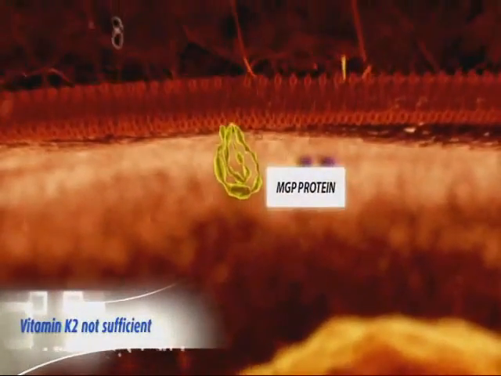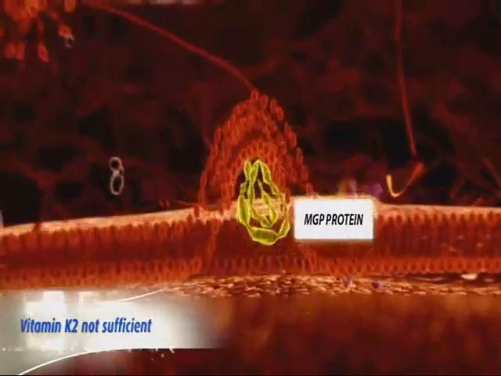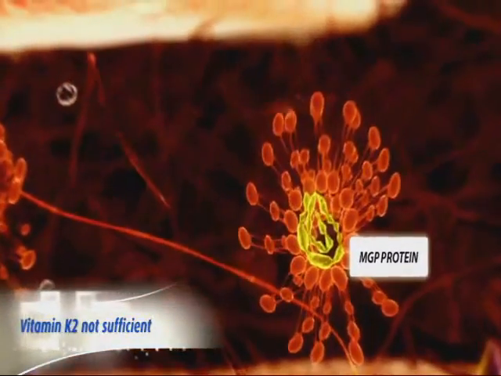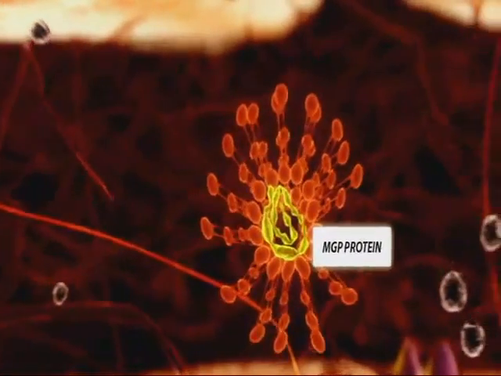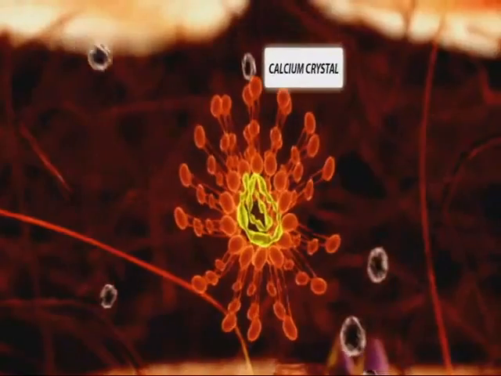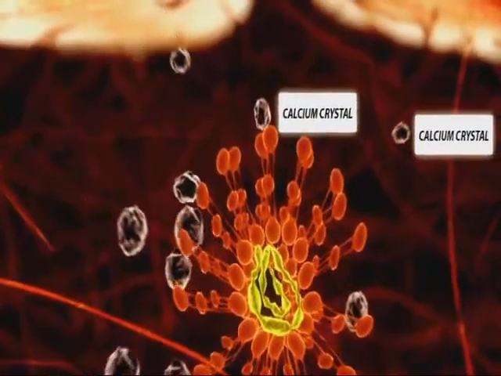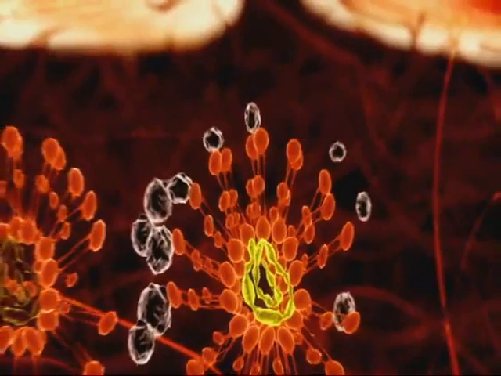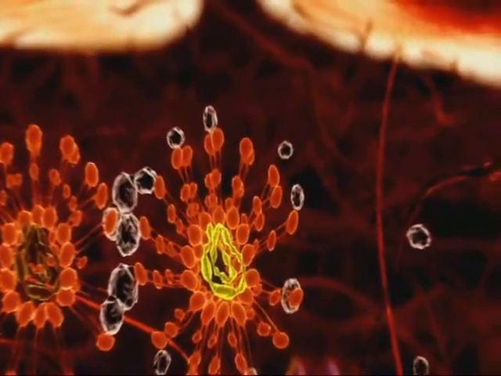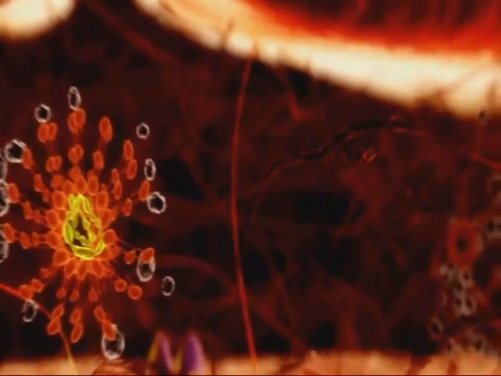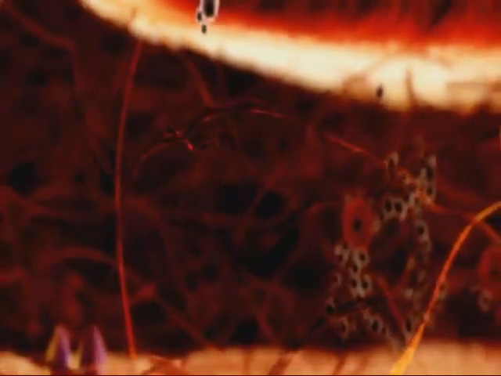In case there is not sufficient vitamin K in the vessel wall, part of the MGP remains inactive and is secreted by the vascular smooth muscle cells as a non-functional protein. This inactive MGP is not able to protect the shedding membrane particles. Calcium and phosphate can nucleate to calcium crystals in these cell membranes and form the first nidus of vascular calcification.